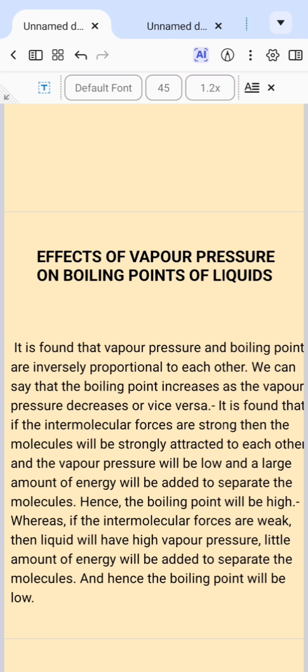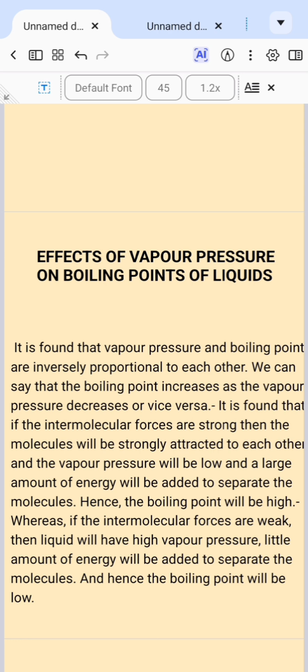Take for instance now water. Water has a high boiling point because of the hydrogen bonding that holds the molecules of water together in the compound. So water has a boiling point which is 100 degrees Celsius. So because of that, it will generate a kind of low vapor pressure. But for liquids that have a low boiling point, that is low temperature to boil them, they generate more vapor pressure.